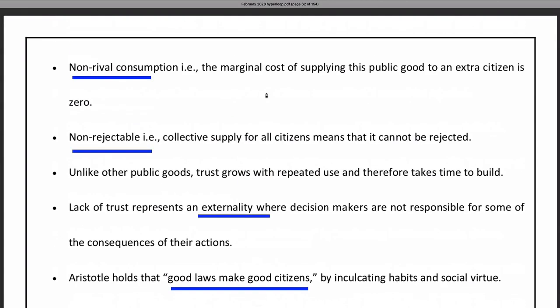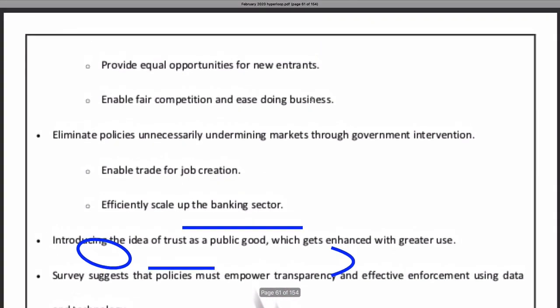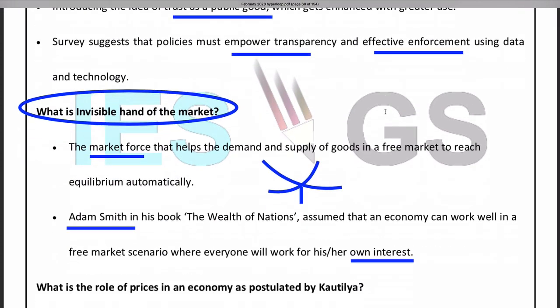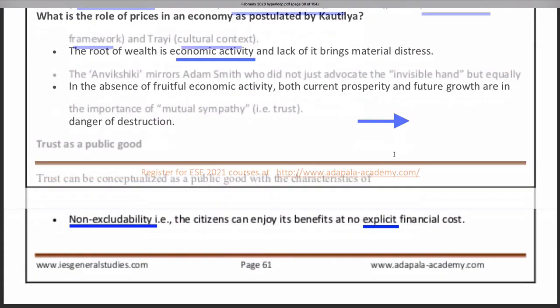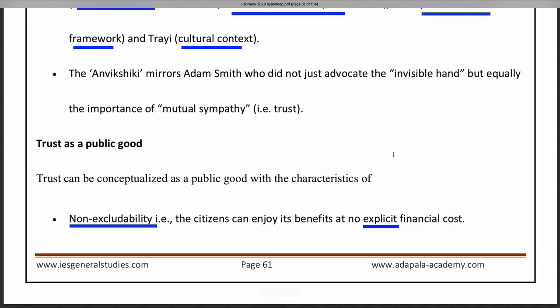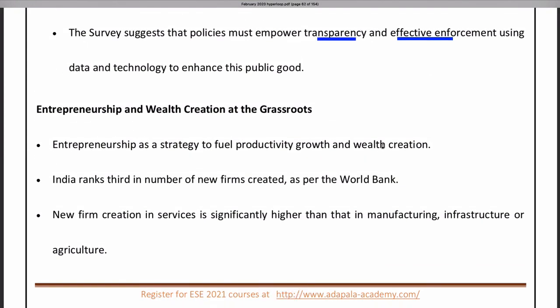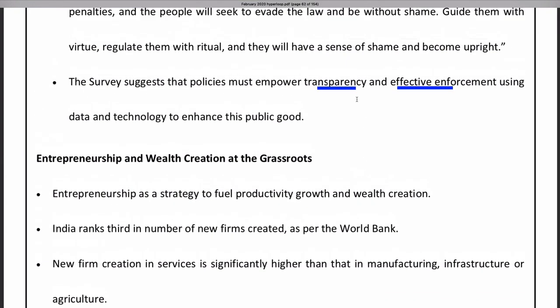So the terms that I have underlined are important. There can be questions only from these terms, asking what are these terms. This kind of questions we are seeing in the exam, that's why I am emphasizing this part. So there is a lot of scope for questions from this portion.